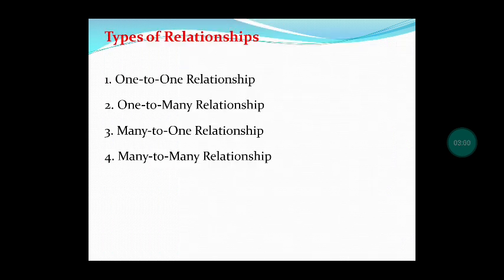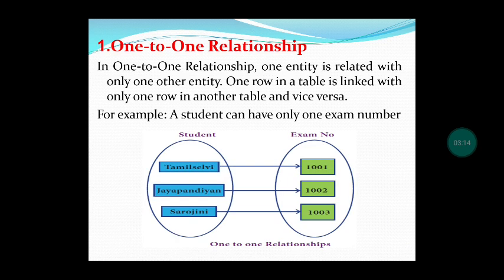There are many types of relationships available in a database: one-to-one relationship, one-to-many relationship, many-to-one relationship and many-to-many relationship. Let us see them one by one. First, the one-to-one relationship. It means one entity is related to only one other entity. That is, one row in a table can be linked with only one row of another table.